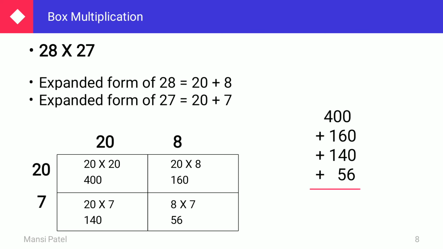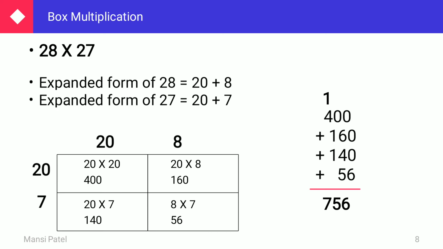So the addition of all these numbers is: 0 plus 0 plus 0 plus 6, then 6 plus 4 is 10, 10 plus 5 is 15. So 5 and 1 carry. Then 4 plus 1 is 5, plus 1 is 6, and plus 1 is 7. So your answer is 756.